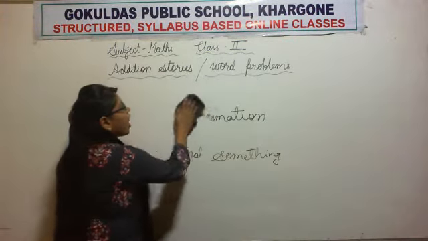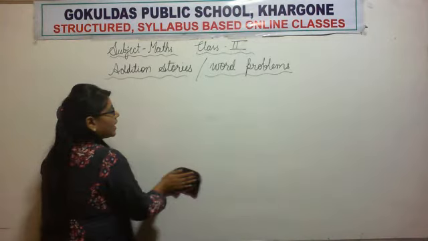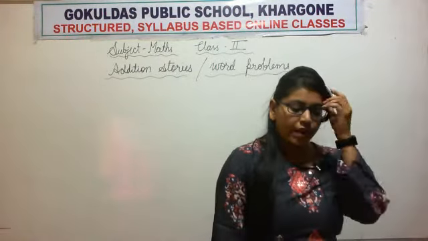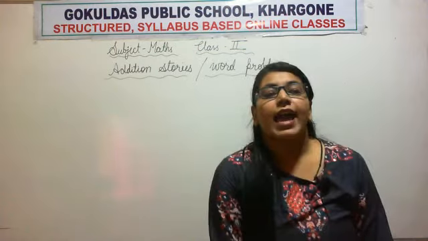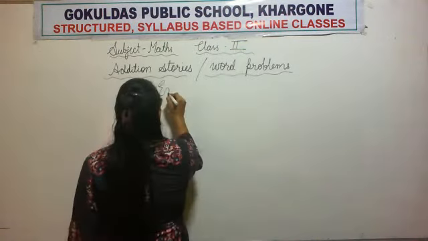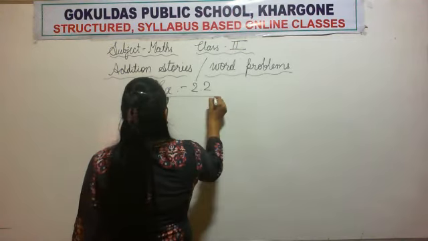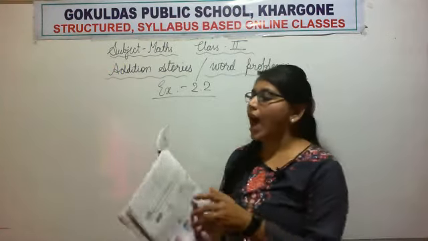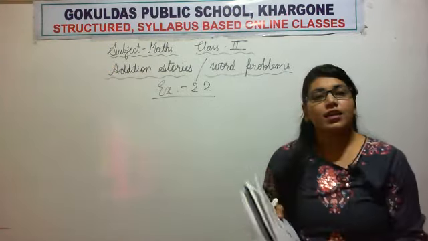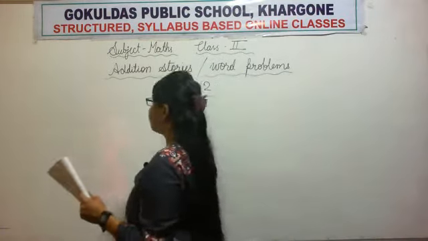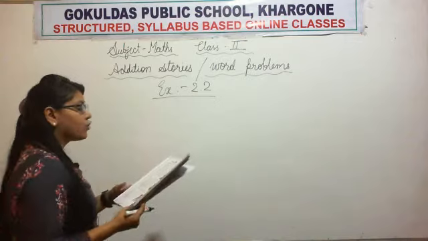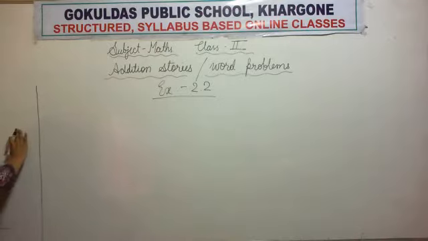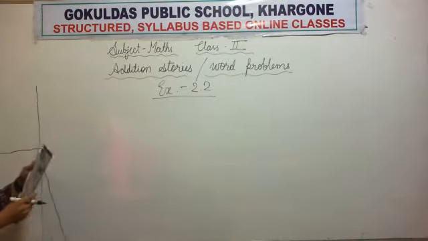Now let us understand how to solve practically by doing your book question. All of you open your book, page number 35. Exercise 2.2. Although we have done some questions which were in the form of numerals, now it's time for solving the word problems. So all of you write exercise 2.2. Imagine this as the margin of your copy.